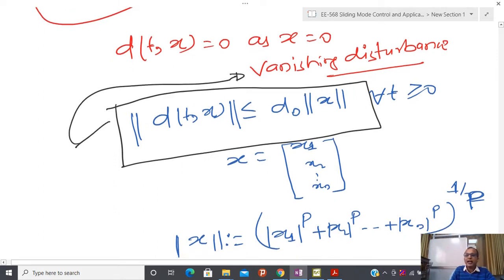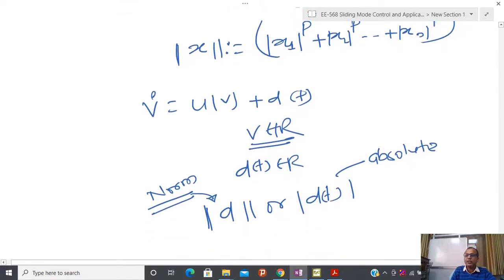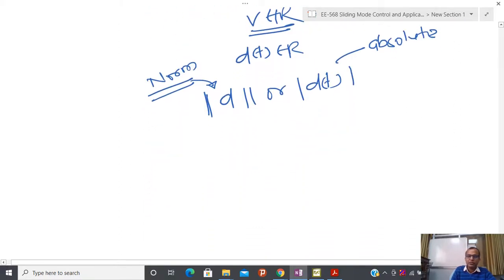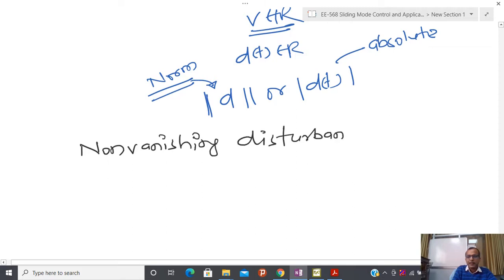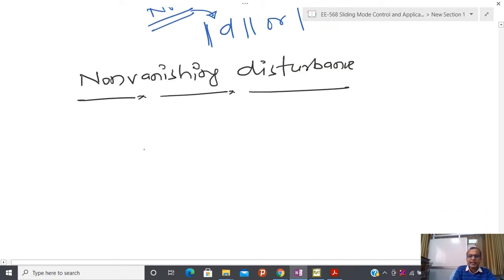Now another class of disturbance is called non-vanishing disturbance. Let us define what non-vanishing disturbance means. Whenever we talk about non-vanishing disturbance, the disturbance may be of this form: the norm of this is less than some d0.